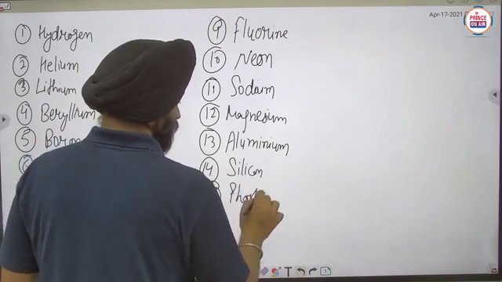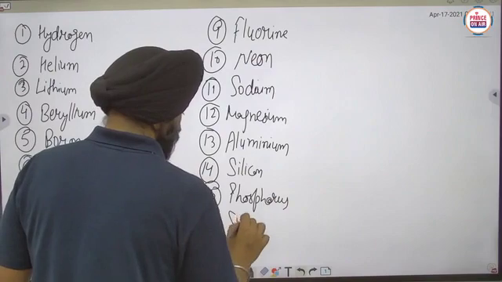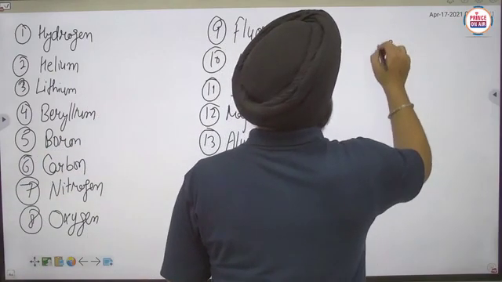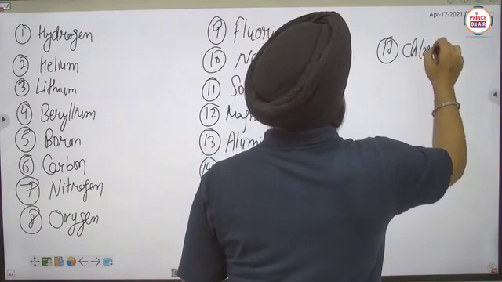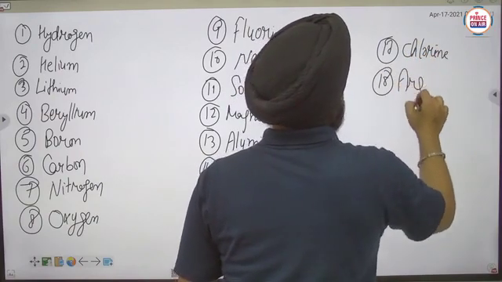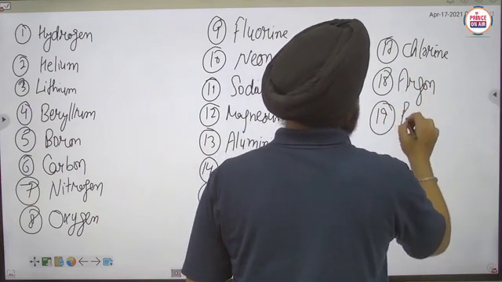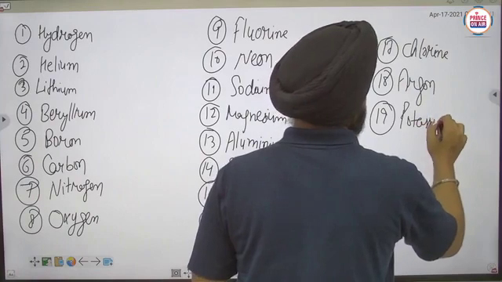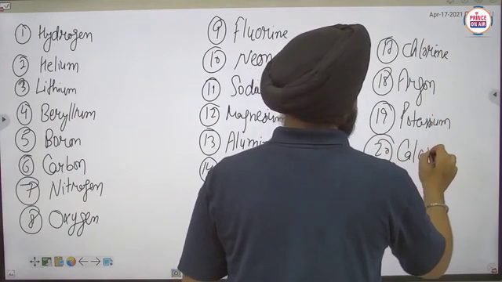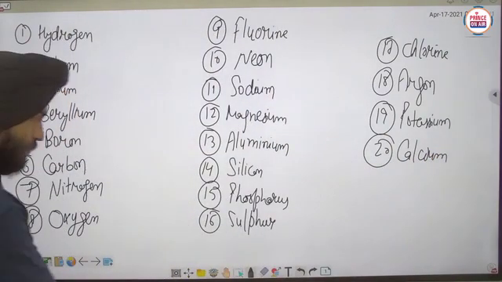Phosphorus, sulfur, chlorine, argon, then potassium, then calcium. Okay, so these are the first 20 elements.